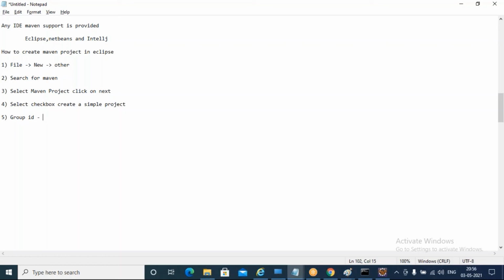It is like a package name, com dot something, com dot spring. If you are using Spring, it will be like org dot spring dot something. But this is my own project, I want to name it. If you are creating an open source project, then you should use org as a namespace. It is a common naming convention: org means open source.